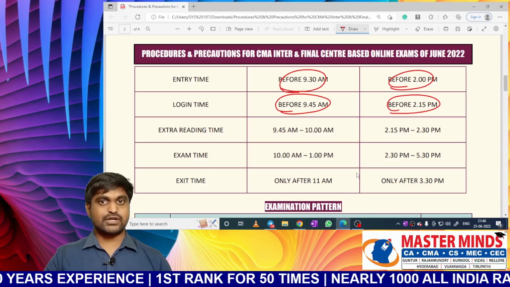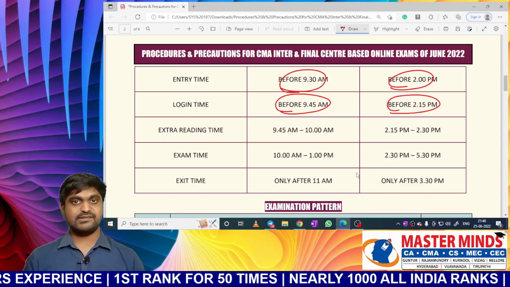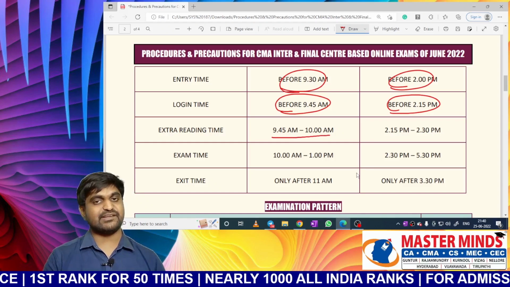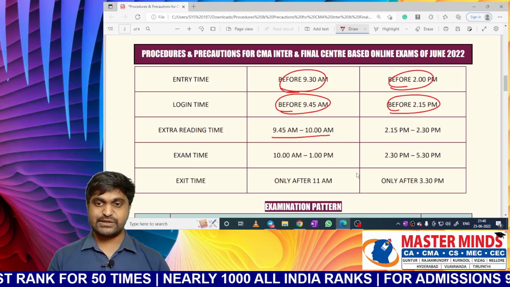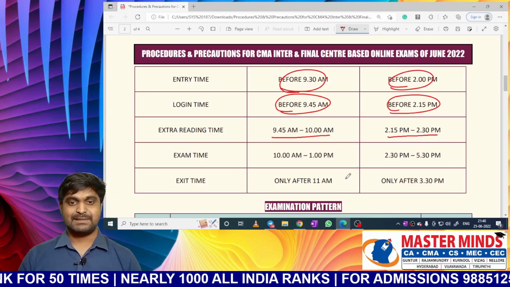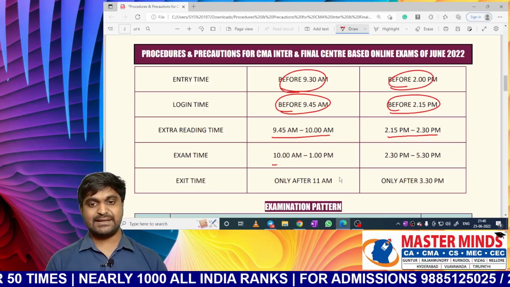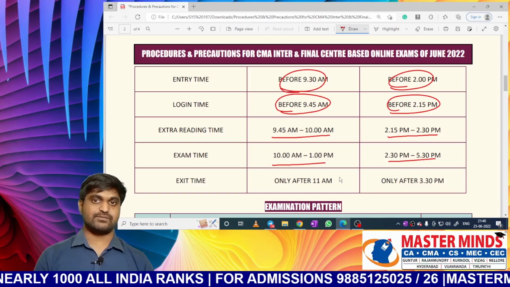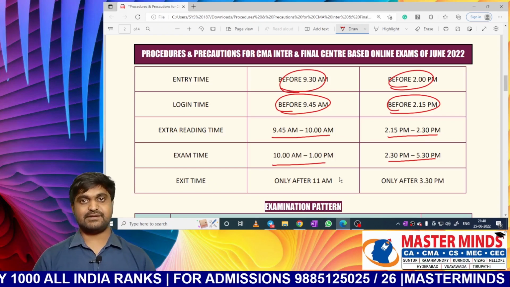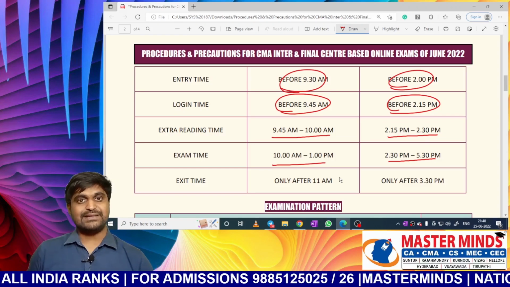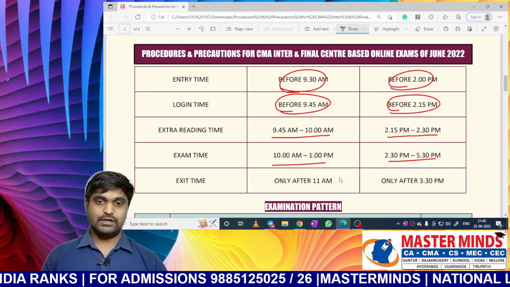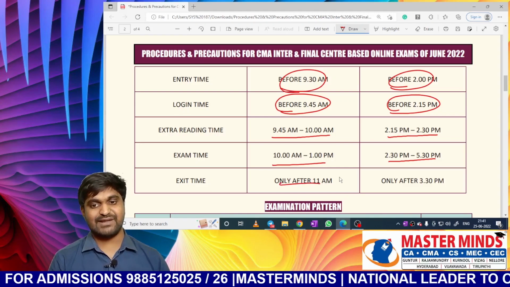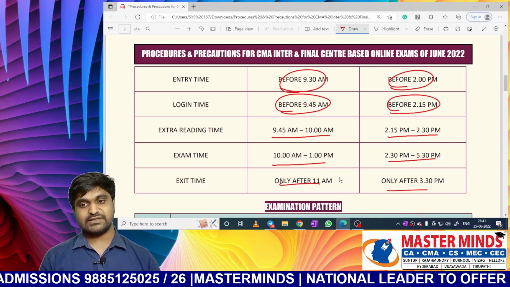Will there be any extra time for reading the question paper? Yes, this time they will provide extra time, and that extra time will be from 9:45 to 10 AM in case of the morning session, and from 2:15 to 2:30 in case of the afternoon session. Then what will be the exam time? It will be from 10 AM to 1 PM in the morning session and 2:30 to 5:30 in the afternoon session. Sir, I want to leave the exam center as early as possible. What is the time limit for it? You need to wait for 1 hour. For the morning session, you will be allowed to exit from the exam center only after 11 AM. In case of the afternoon session, only after 3:30 PM.